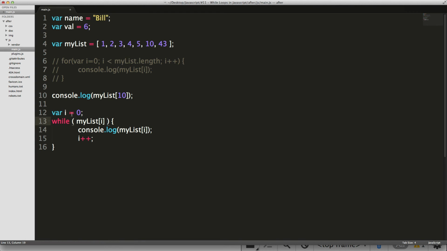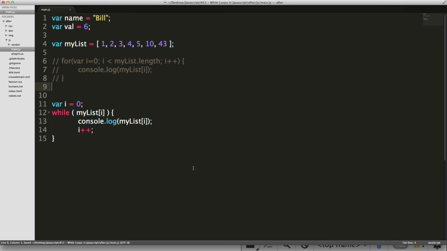It's going to get to the first item in the list that doesn't exist: 0, 1, 2, 3, 4, 5, 6. So it's going to get to index 6, which is really the seventh item, look it up, and it's going to come back undefined, and that's going to cancel this loop. So let's get rid of this console log. Just looking at this, it saves you a little bit of typing. It's clean and it looks nice.